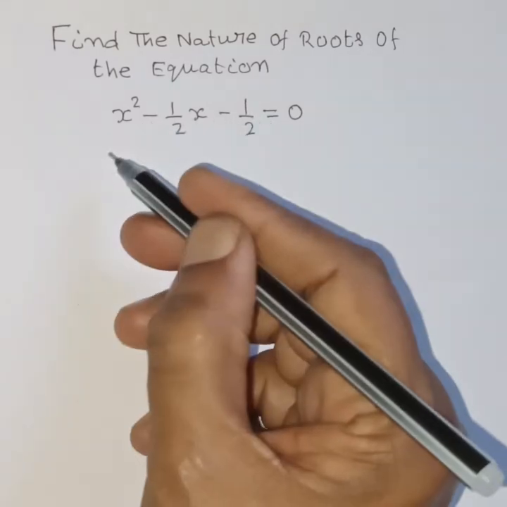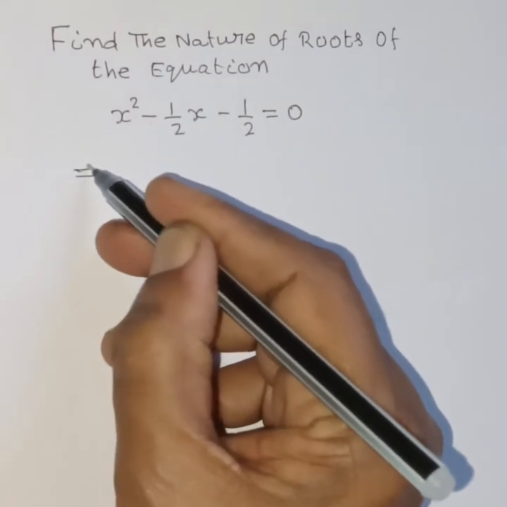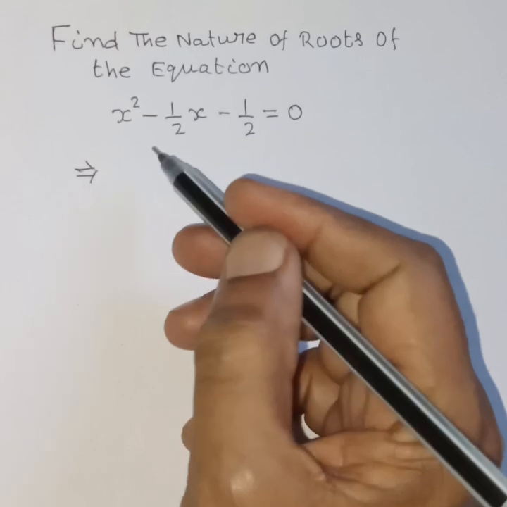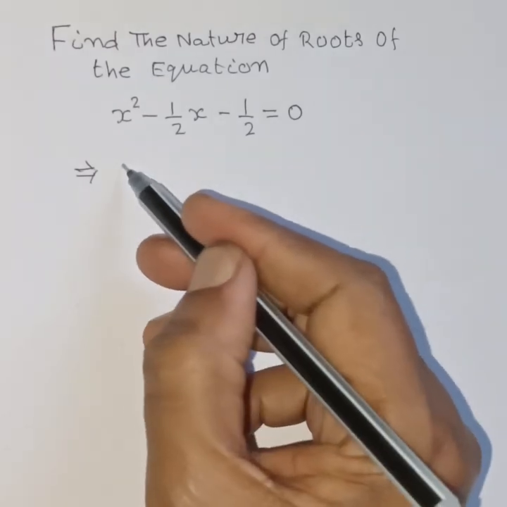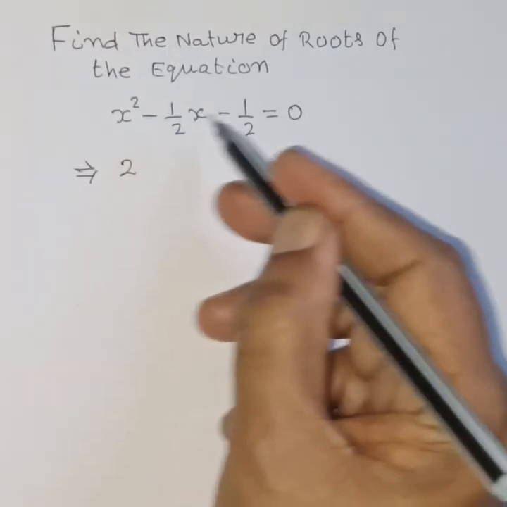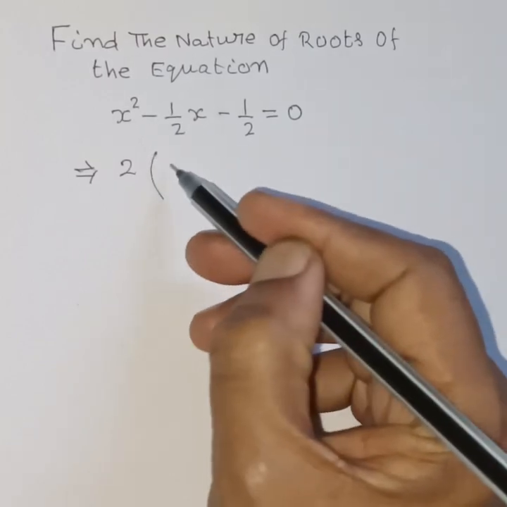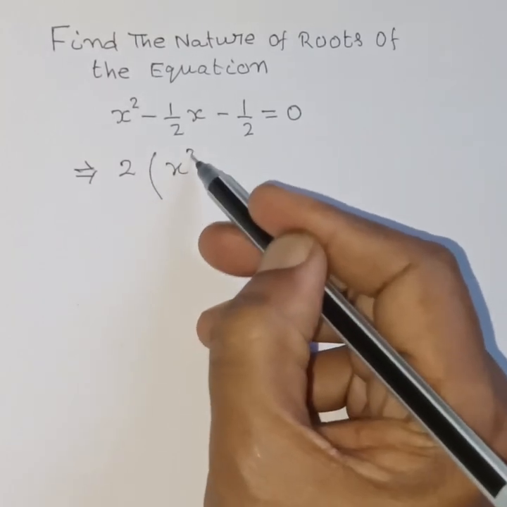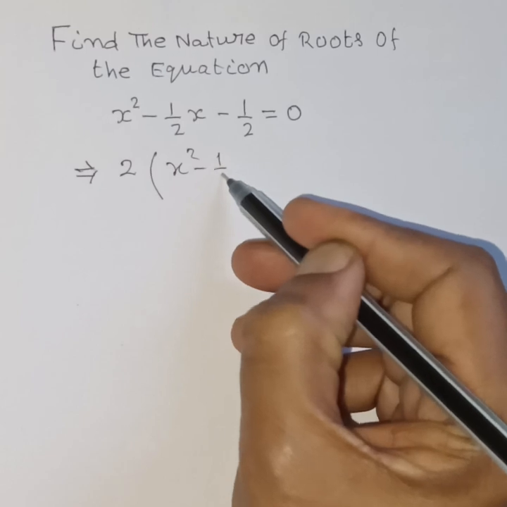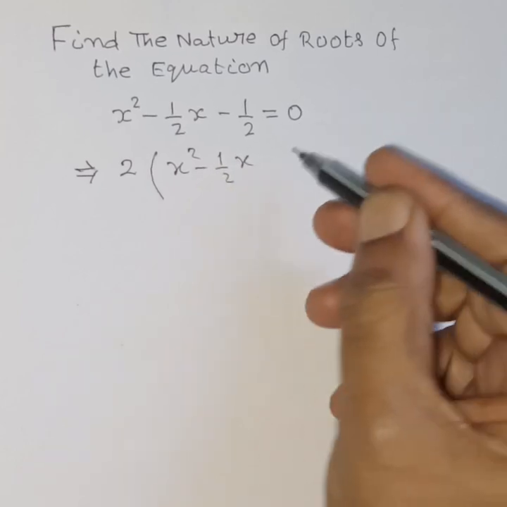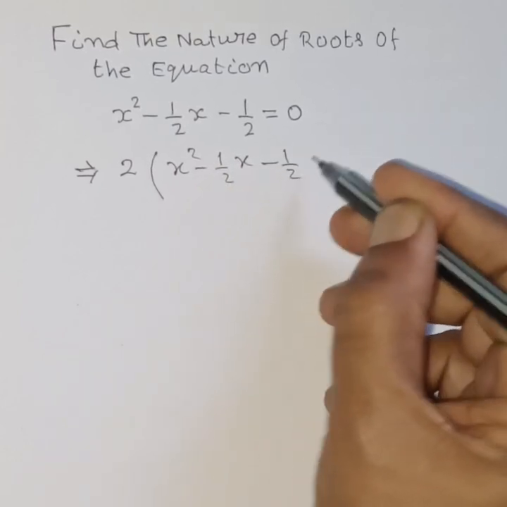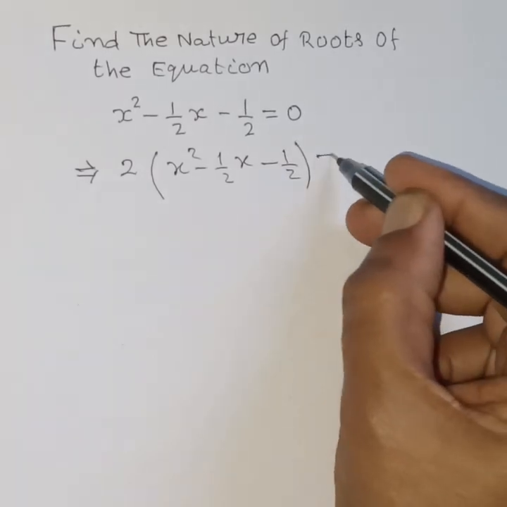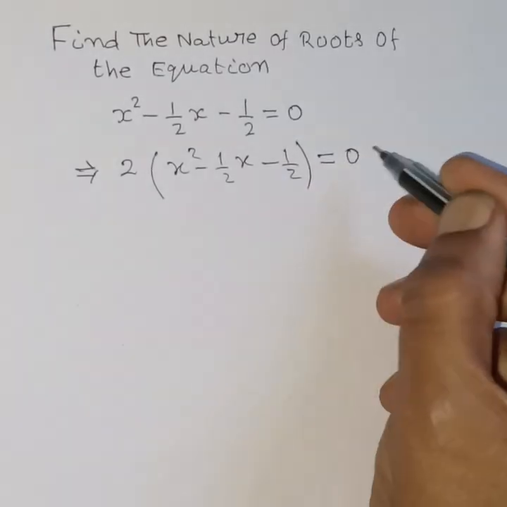This equation implies we multiply 2 to this. Then we have 2 into x square minus 1 by 2 into x minus 1 by 2 is equal to 0.